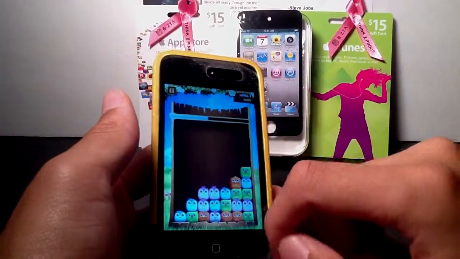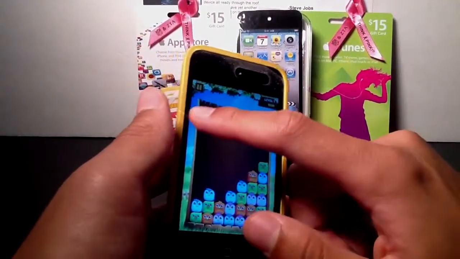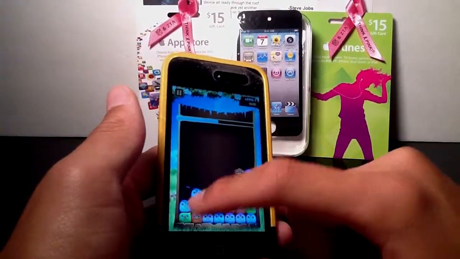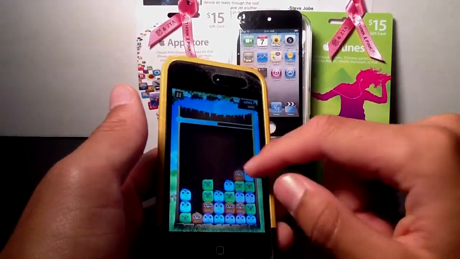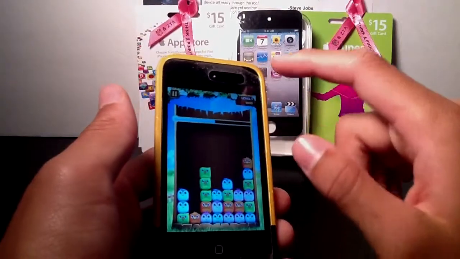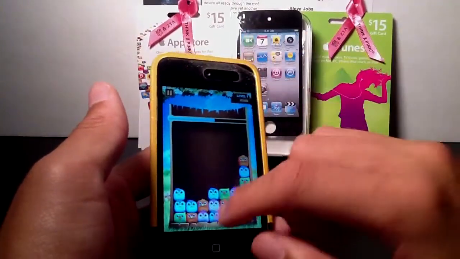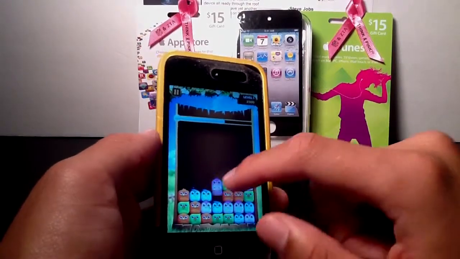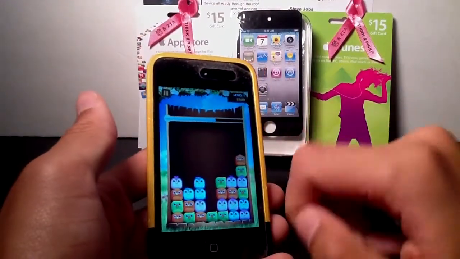The Tetris comes in when your blocks all come up here, then you will be done. But it's very free motion because you can just move these things anywhere you want, which is very nice, unlike Bejeweled, where you only have a set amount of where you can move stuff. But overall, this is a very fun application. As you see here, just by putting them in a group of 3 or more, they will sort of disappear from the screen, which is very good.